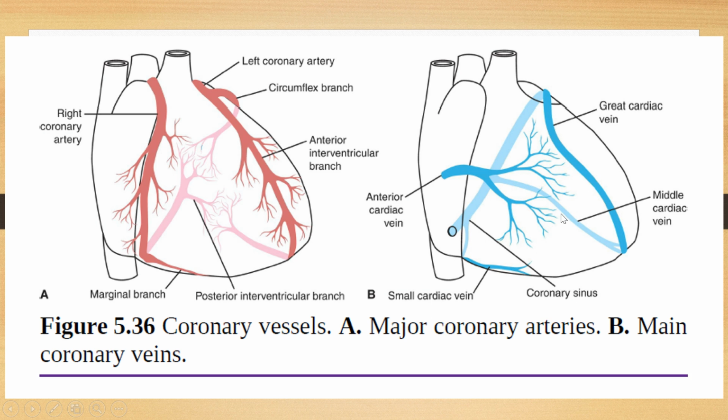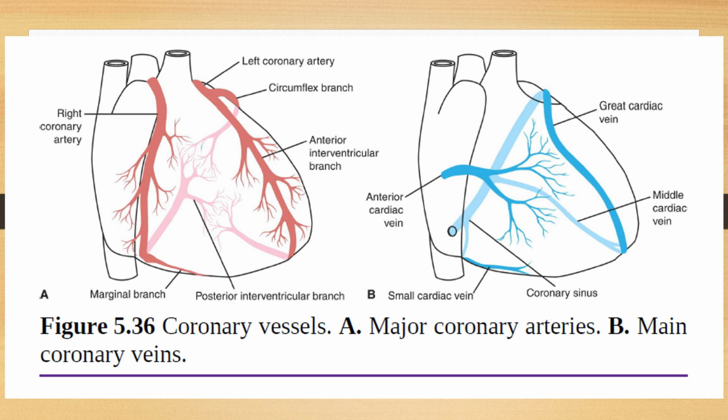Okay, these three veins drain into the coronary sinus, and the coronary sinus will open into the right atrium of the heart on the left of the inferior vena cava. There are other veins also, called the anterior cardiac veins, which you can see in this diagram also. These veins do not enter the coronary sinus; they enter the right atrium of the heart directly.